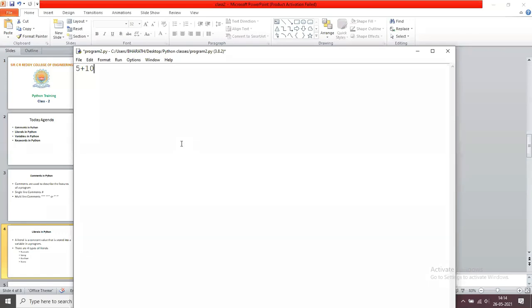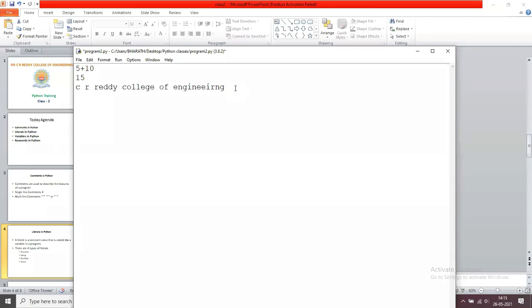So what is a literal? A literal is a constant. For example, I am asking 5 plus 10, what is the answer? 15. So 15 is also another literal. Okay, for example, what is your college name? C.R. Reddy College of Engineering. This is also a literal. It is a constant literal. It is a combination of characters and it is a string literal. So 5 is a number literal, 15 is a number literal, and C.R. Reddy College of Engineering is a string literal.